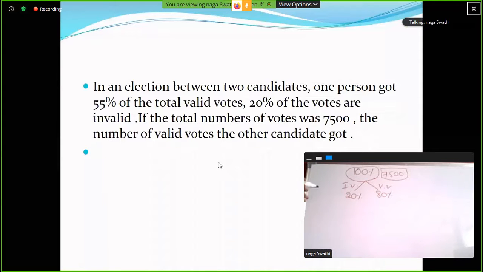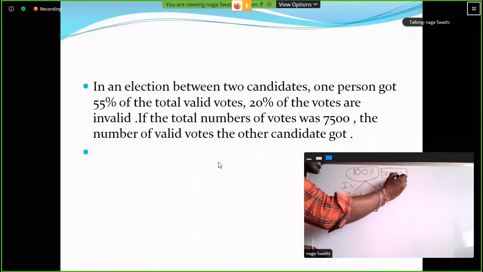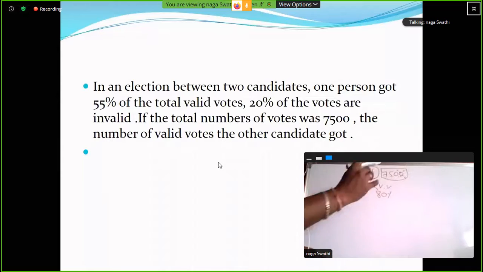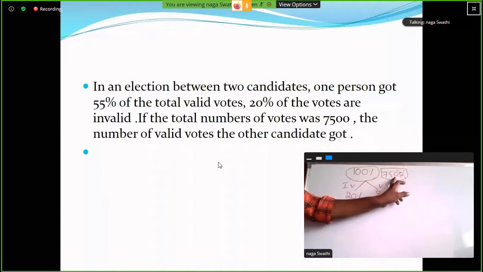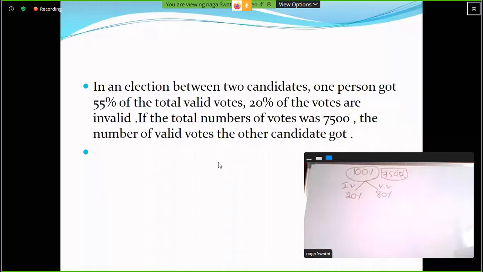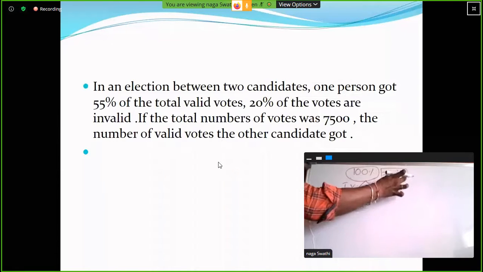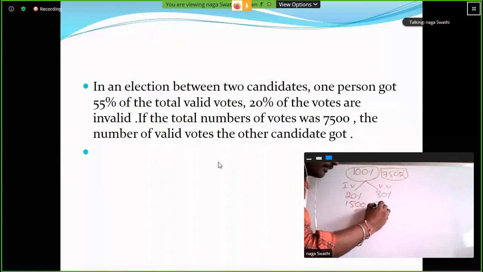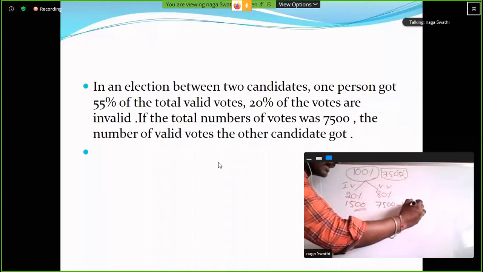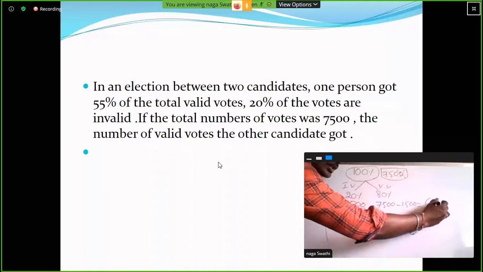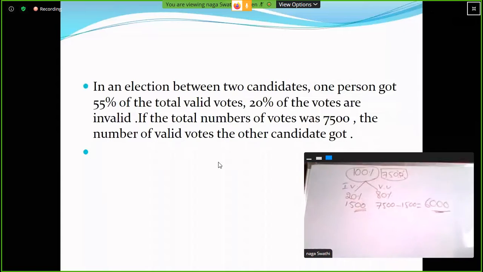80 percentage. Clear? So here 20% value: 10 percentage out of 7,500 is 750. So 20% value is double. 750 plus 750, 1,500. Simple, ma. Simple. No need to confuse. Clear? So 750 is the 10% value. So 20% value, double, is 1,500. So total minus invalid votes is equal to valid votes. So 7,500 minus 1,500 is equal to how much, ma? 6,000 votes are valid votes.